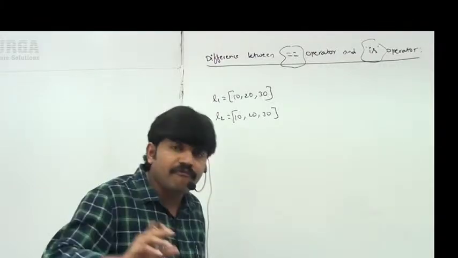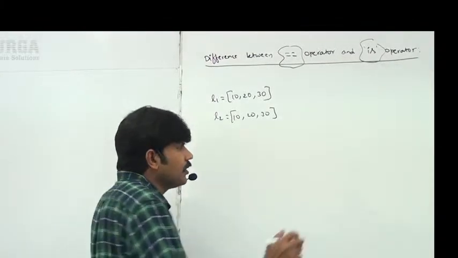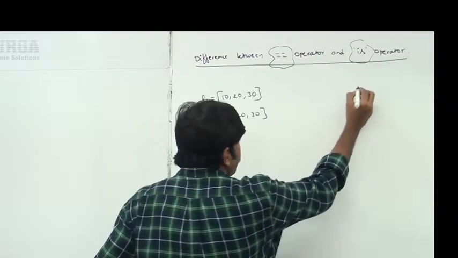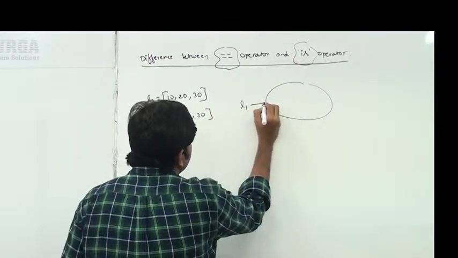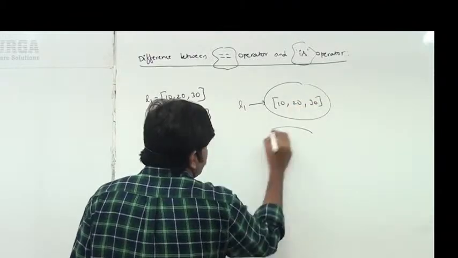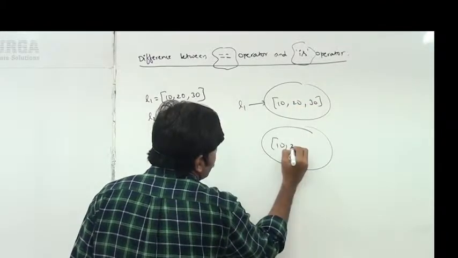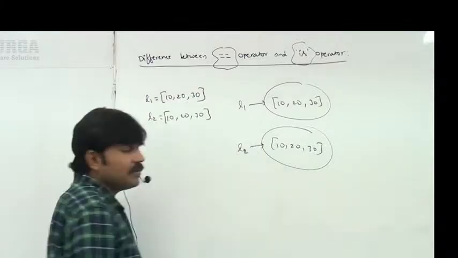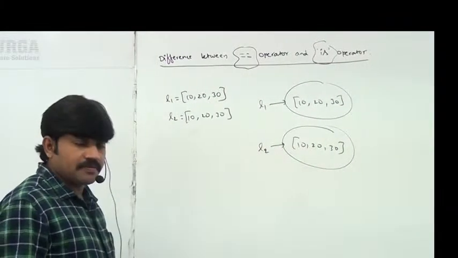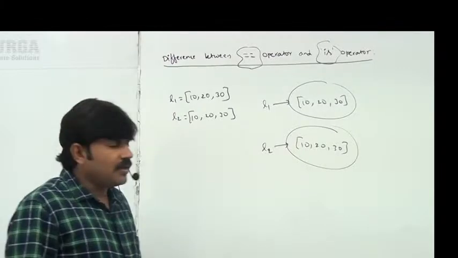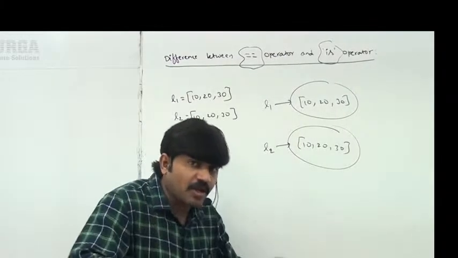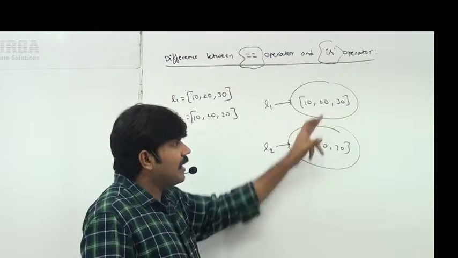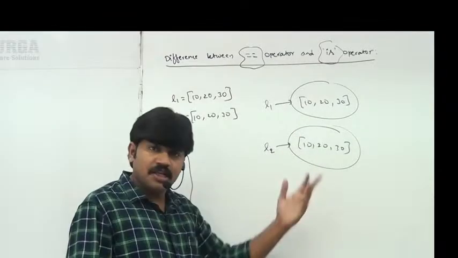Every time it is going to create a new object. L1 is created with content 10, 20, 30, and L2 is created with content 10, 20, 30. Two objects are created, with different addresses, but the content is the same.